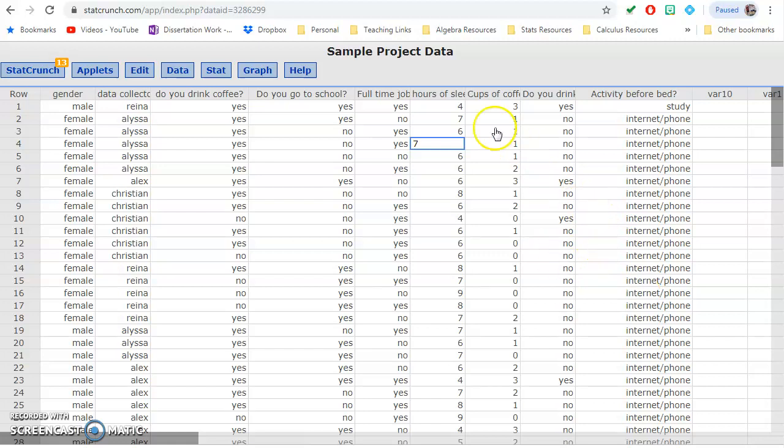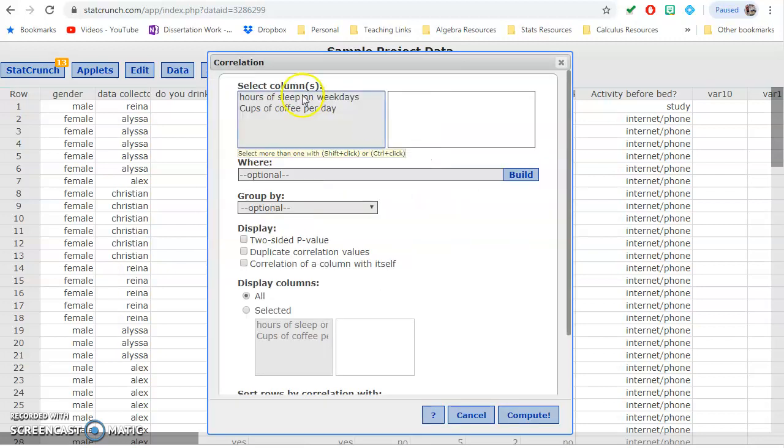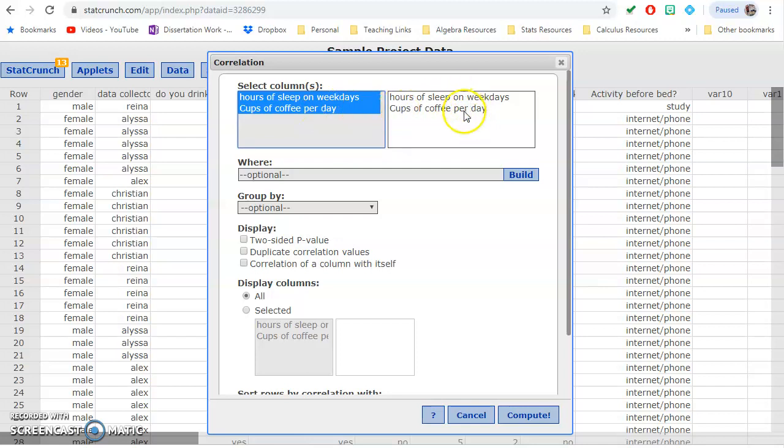All right, so to test if this relationship actually exists between hours of sleep and cups of coffee, we're going to do a correlation coefficient. So if you go to Summary Stats, Correlation, this is just a useful way. You're going to grab both your quantitative variables that you want to look at. A useful way to see sometimes a very difficult to see relationship from a graph, a scatter plot.